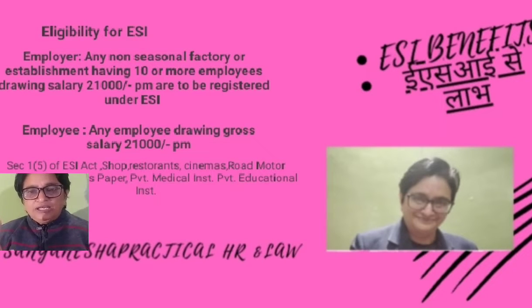Now the factory or business institution is registered under the ESI, and one insurance number is allotted to that registered company, right?